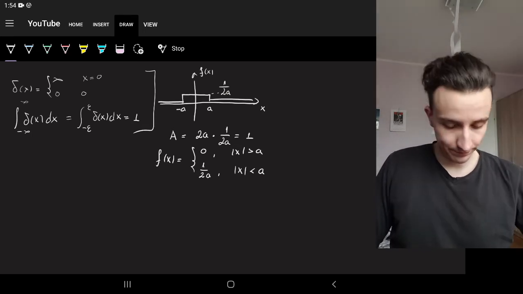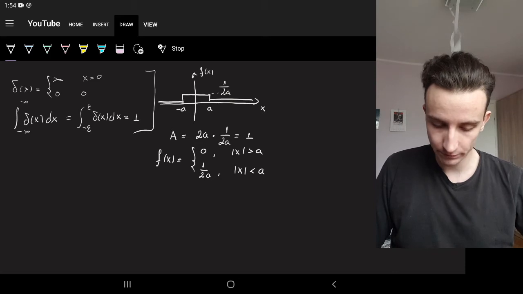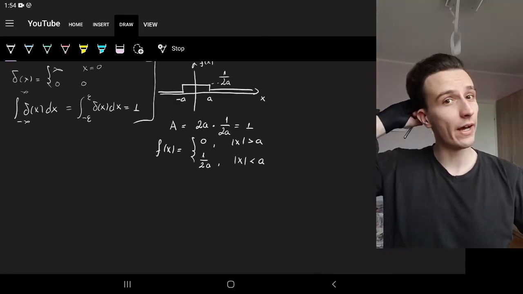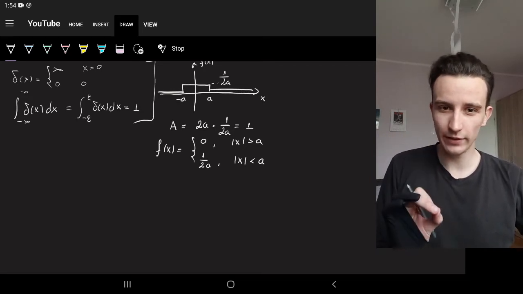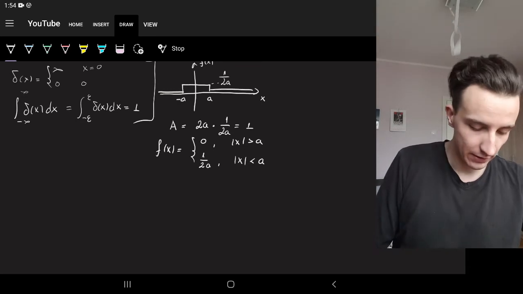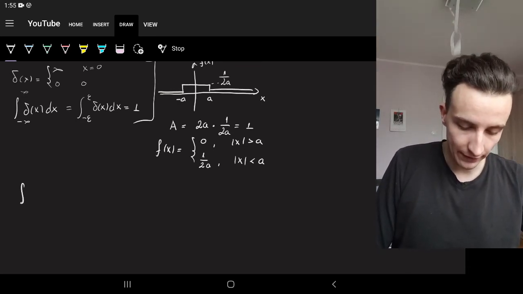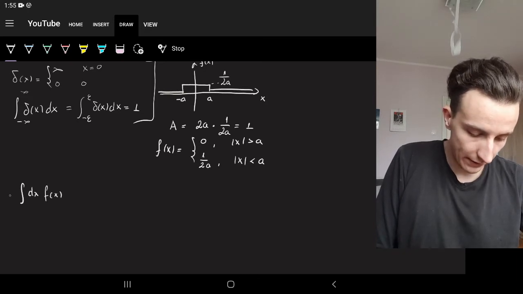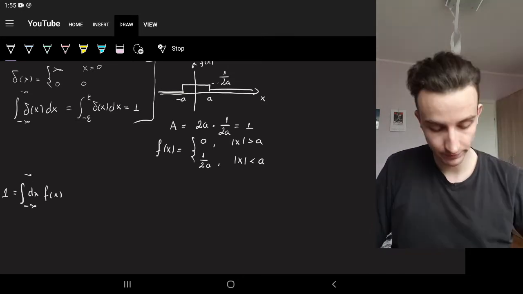That's what we like. Now, if the area is always 1 for this function, regardless of a, we want to have some sort of distribution that only exists in one point and is 0 otherwise. So if we want that, the integral of f of x dx, we want that to remain 1 over the entire interval.